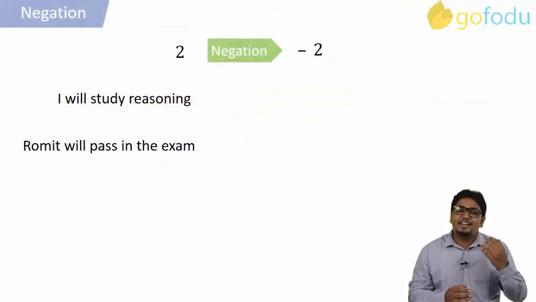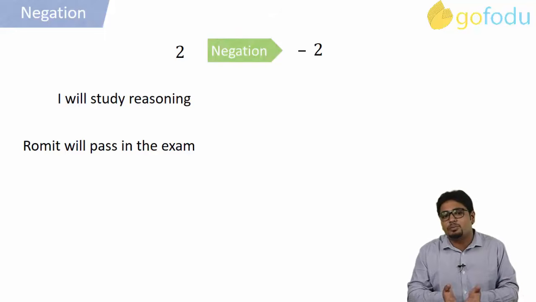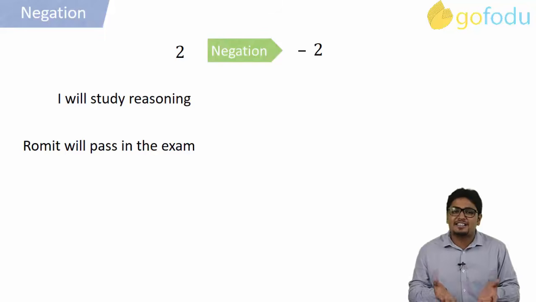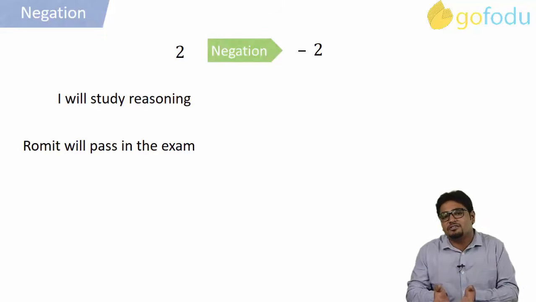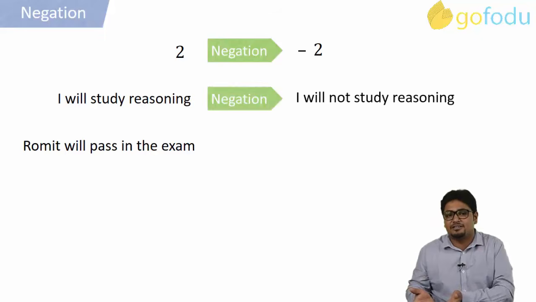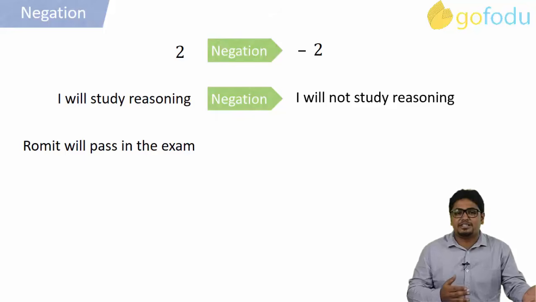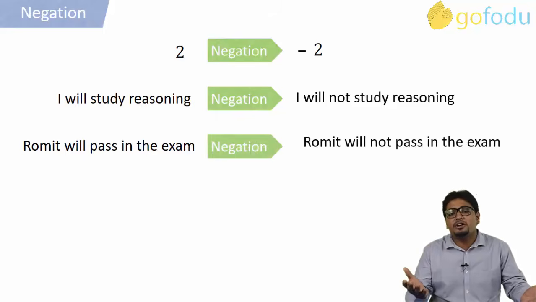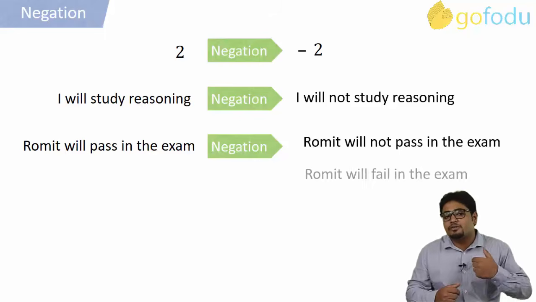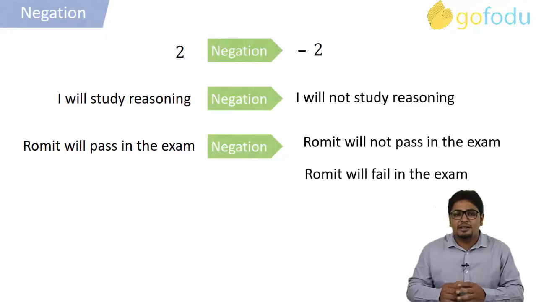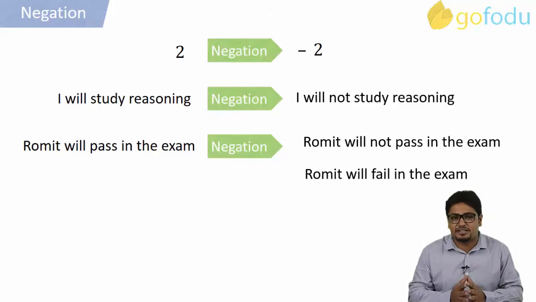Negation. Negation is nothing but making something negative. Negation of 2 would be -2. As simple as that. I will study reasoning. Its negation would be, I will not study reasoning. Very simple, right? Romit will pass in the exam. Its negation would be, Romit will not pass in the exam. But wait, what if I say that Romit will fail in the exam? This is basically the equivalent of the statement, Romit will not pass in the exam.